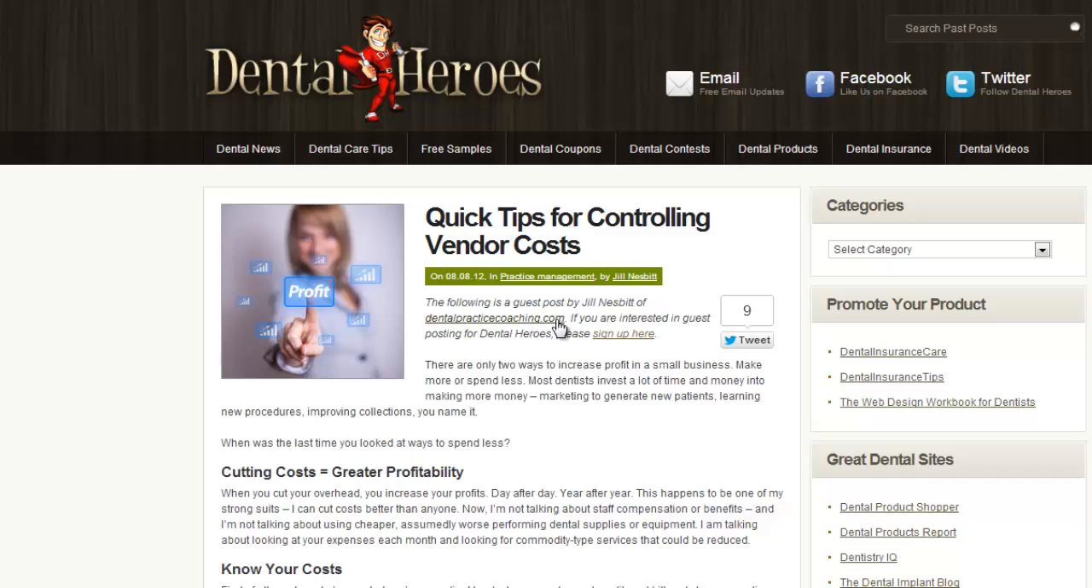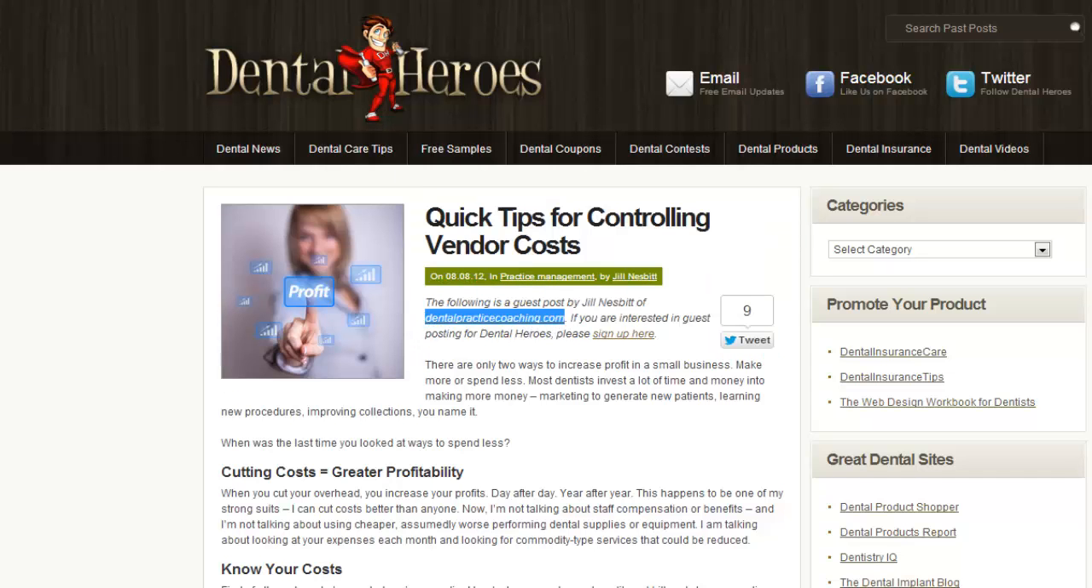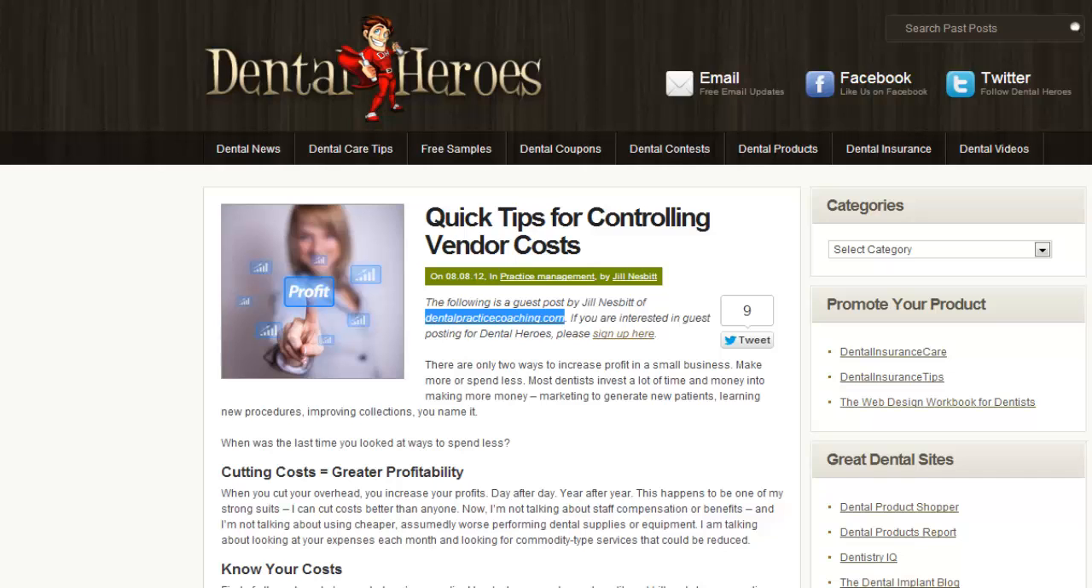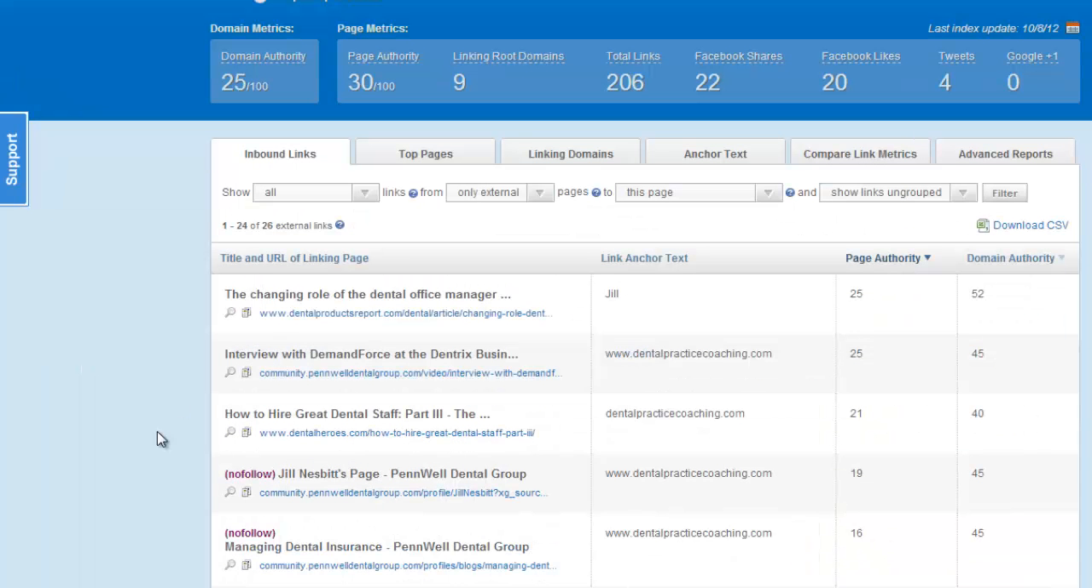Number one, you would copy the website she is promoting, and you could type it into a tool like Open Site Explorer that shows you all the places that link to a site. So it's going to show you dentalheroes.com, because it links to her website. So when we throw that in their software, that's what we're going to find, right? Dental Heroes is here.